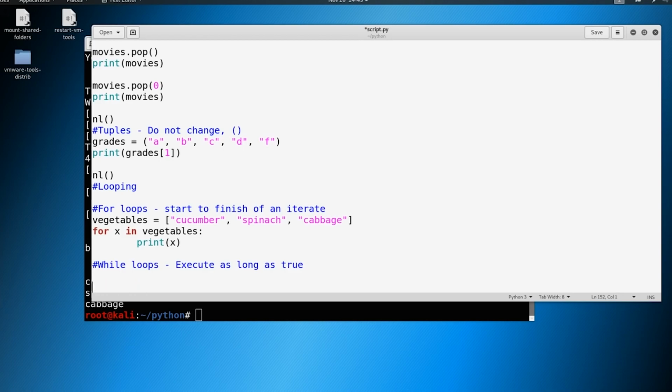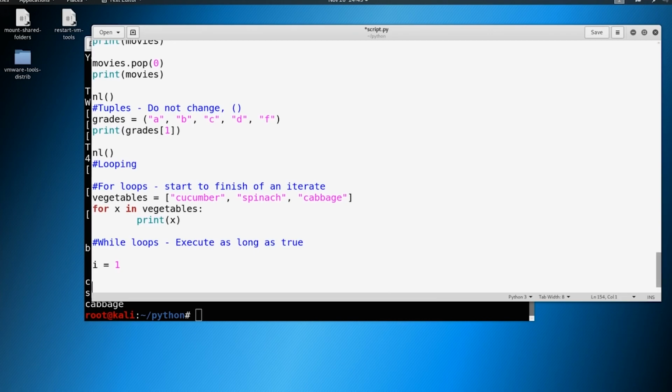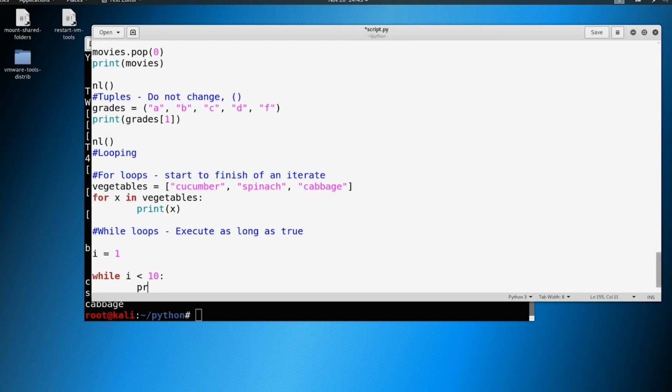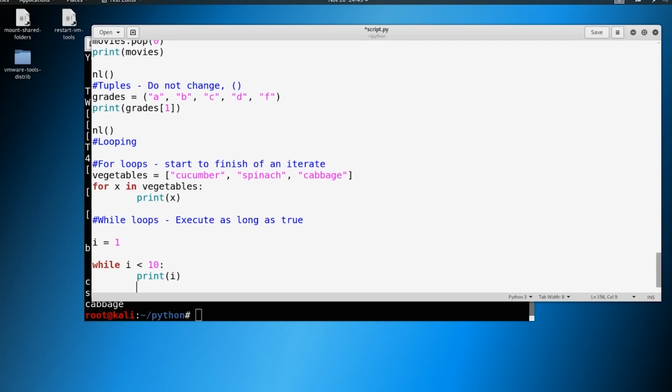For this example, what we're going to do is say i = 1. Okay? And so we set a variable i that's equal to 1. Now let's do a while loop. We're going to say while i is less than 10, I want you to go ahead and print out i, and then we're going to iterate i += 1. So this should all start tying together from what you saw earlier. Remember that we had the plus equals and we're adding 1 to something.